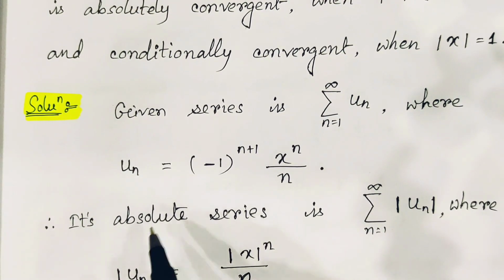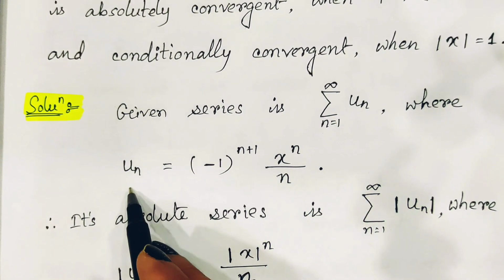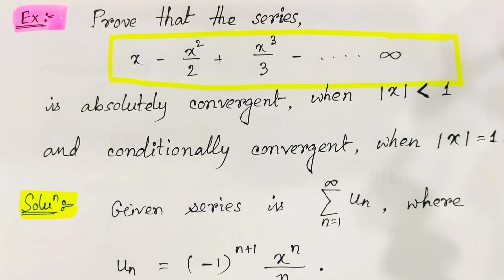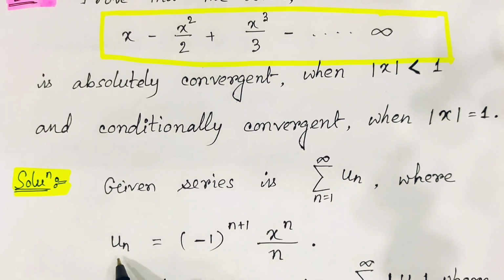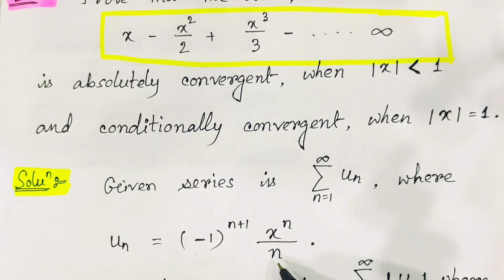Initially, for the given series written in this format, what is un? If we verify the series, we find that un is equal to, regarding these terms, x to the power n by n.